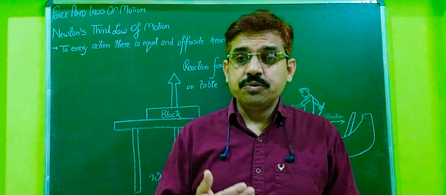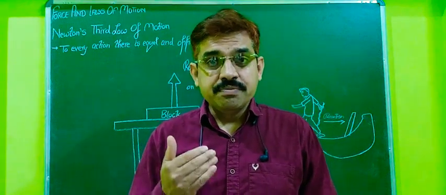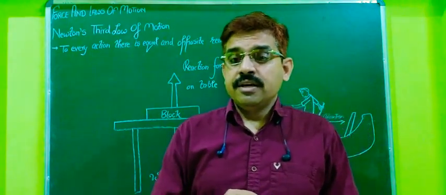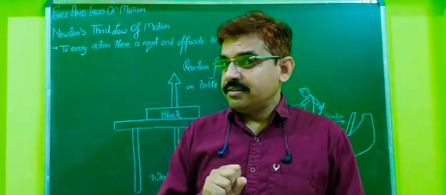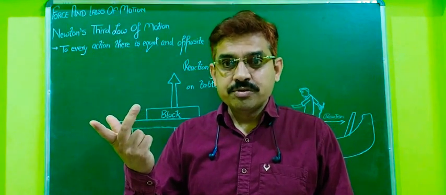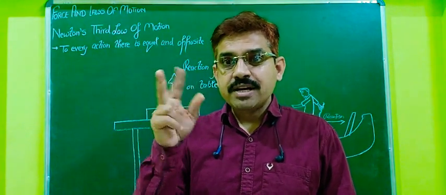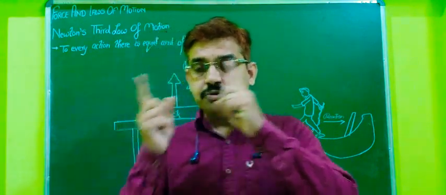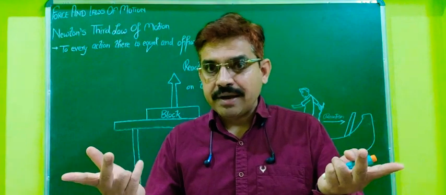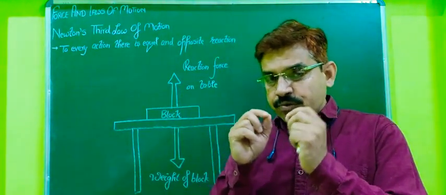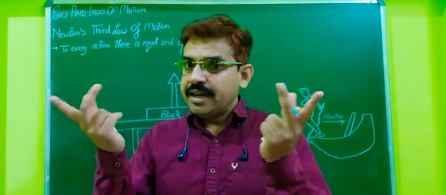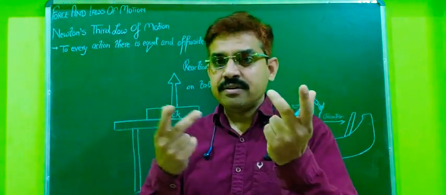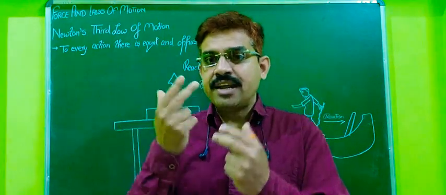Newton's third law of motion is very important, because when two charges are there, again force will be there: the force acting on one charge due to the other, and the force acting on the second charge due to the first. Again Newton's third law will be valid here. Magnetic force between north and south poles, again forces F1 and F2, action and reaction will be there.